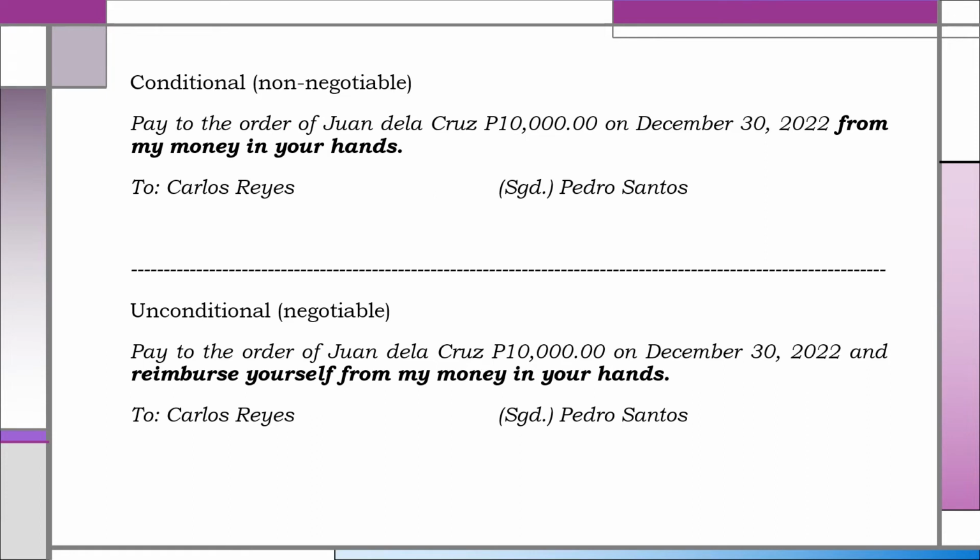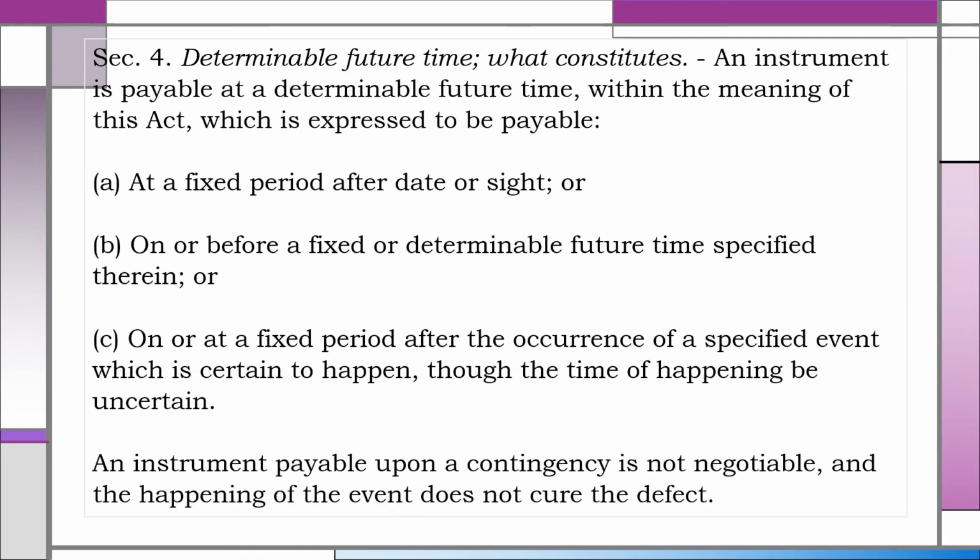In the second example, the order is unconditional and therefore negotiable because the order to pay is not dependent on the existence and sufficiency of the fund indicated. Payment is ordered regardless of whether the fund out of which reimbursement is to be made exists or is insufficient. Here, the fund indicated, my money in your hands, is not the source of payment but only of reimbursement.